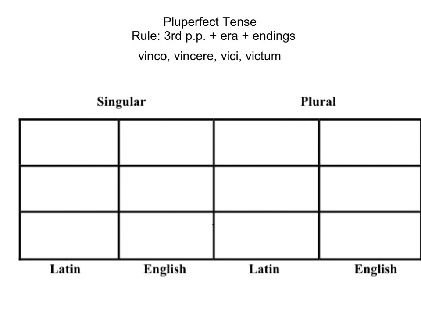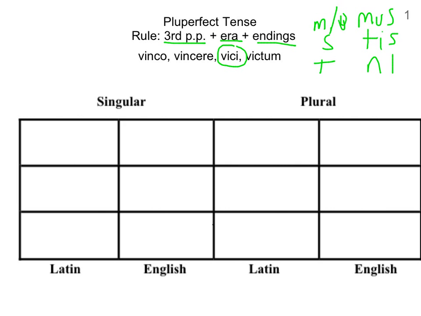Alright, this video is meant to help you form the pluperfect tense. So let's take a look at the rule up here. The rule is third principal part, which is right here, that's the third entry in the dictionary, plus ERA plus endings. And if you recall, your endings are M/O, S, T, mus, tis, unt.